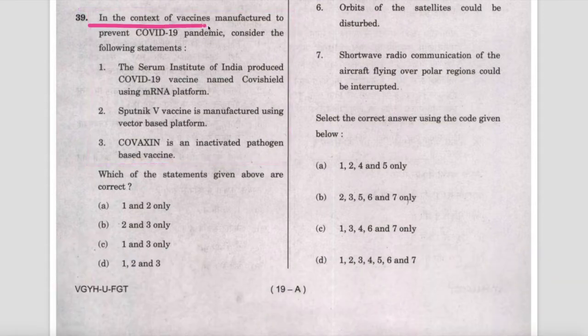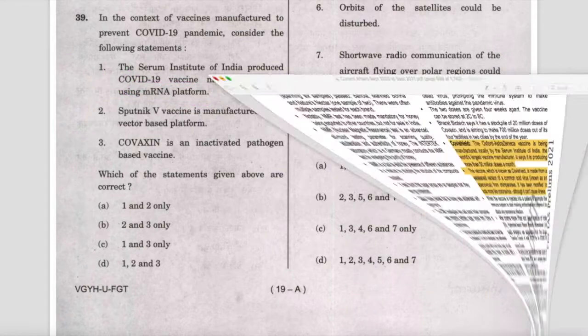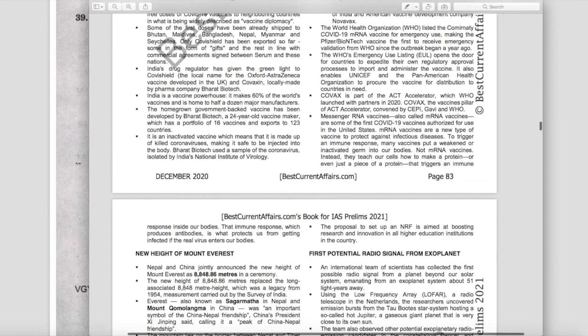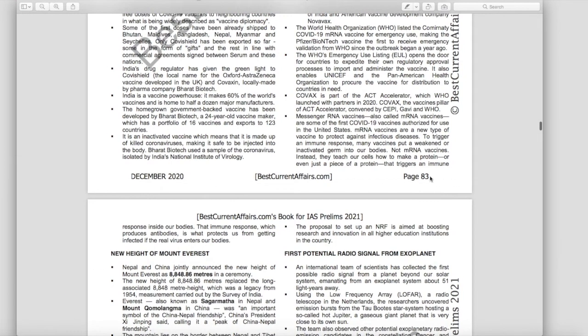In the context of the vaccines manufactured to prevent the COVID-19 pandemic, consider the following statements. 3 statements are given. The first statement is that the Serum Institute of India produced the COVID-19 vaccine named Covishield using mRNA platform. This statement is wrong. Now see, this is our current affairs book, December 2020, page number 83.